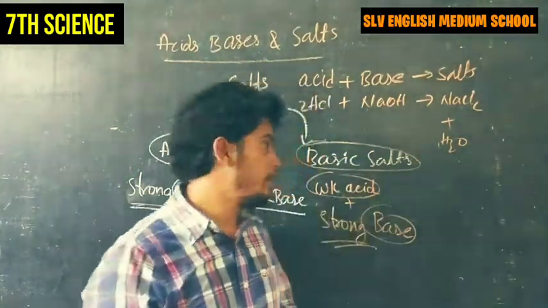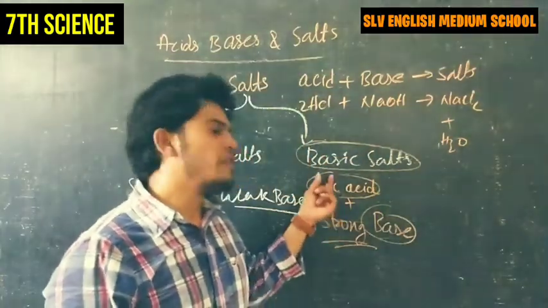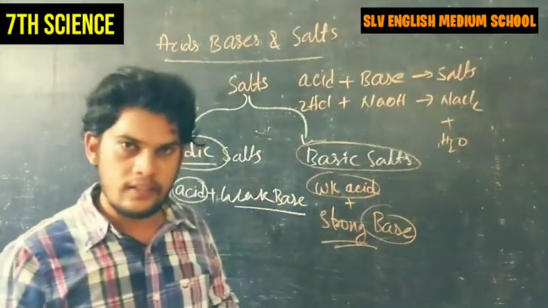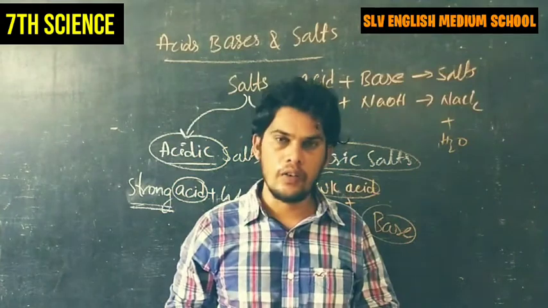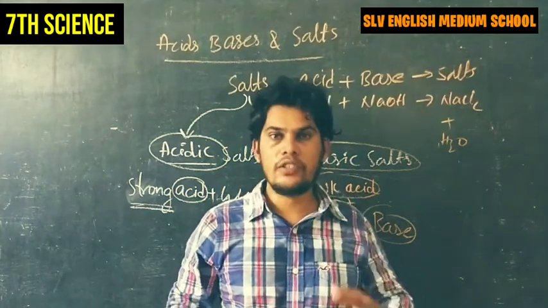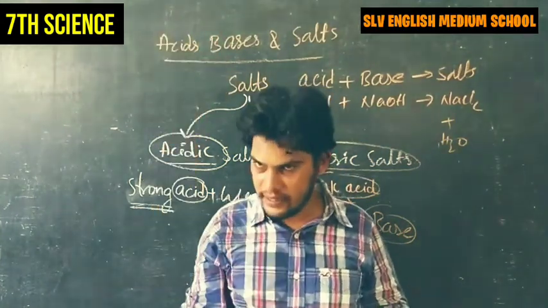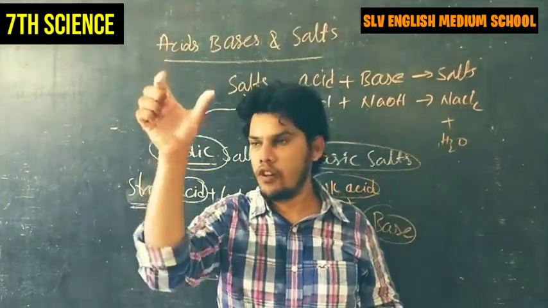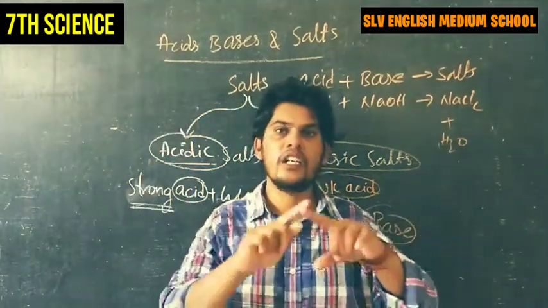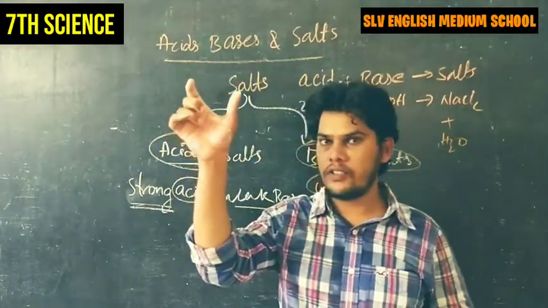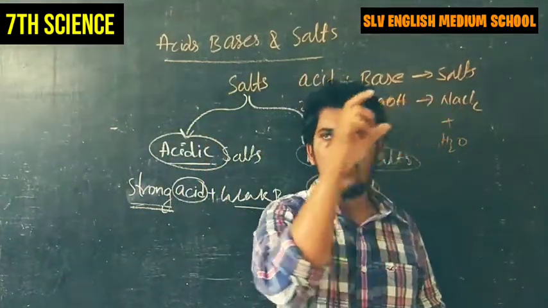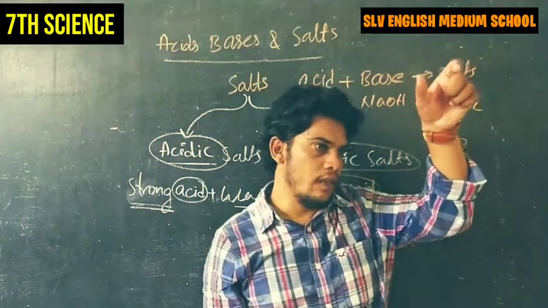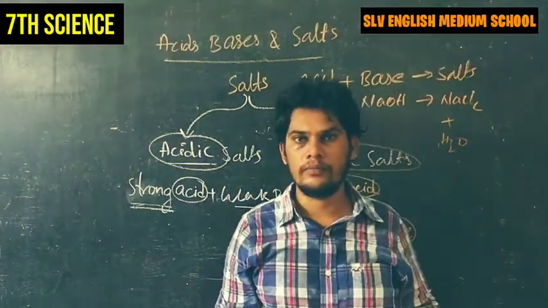What is basic salt? If the salts are formed by a weak acid and a strong base, those salts are called basic salts. I would like to give you a small homework: list out the names of strong acids and weak acids, and strong bases and weak bases, in table form. Keep the headings strong acids and weak acids, and write all strong acid names in one column and all weak acid names in the other column.